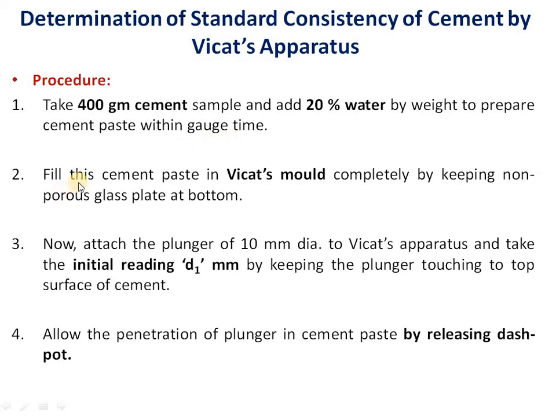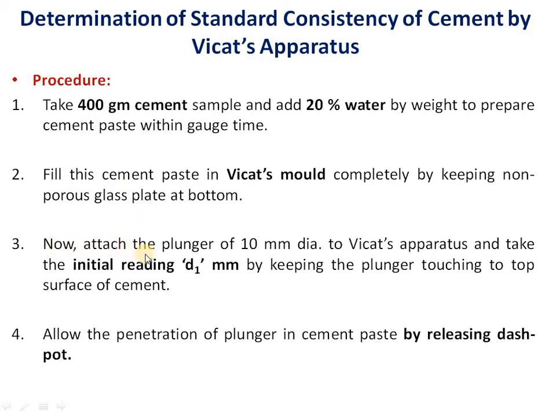After preparation of homogeneous cement paste, we should fill it in Vicat's mold completely by keeping a non-porous glass plate at the bottom. So the prepared cement paste should be filled in the Vicat's mold by keeping a non-porous glass plate at the bottom, with normal compaction to ensure that there are no air voids in the cement paste.